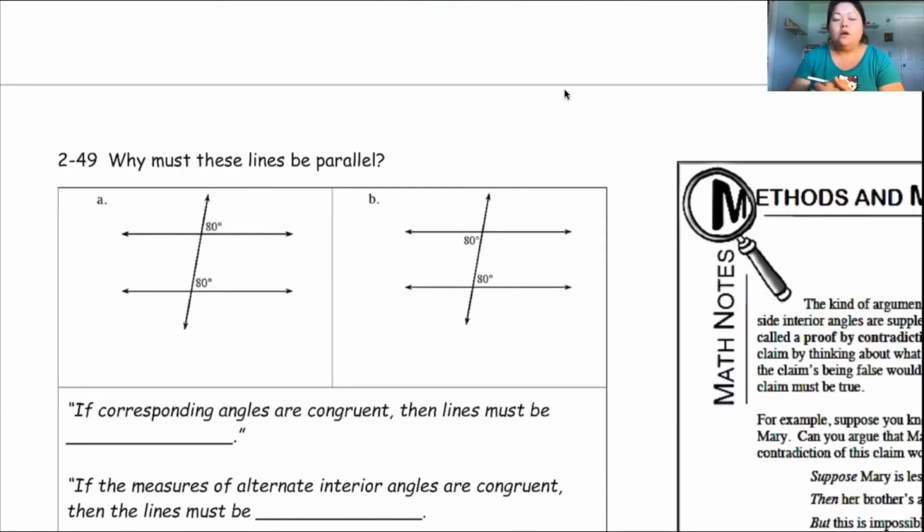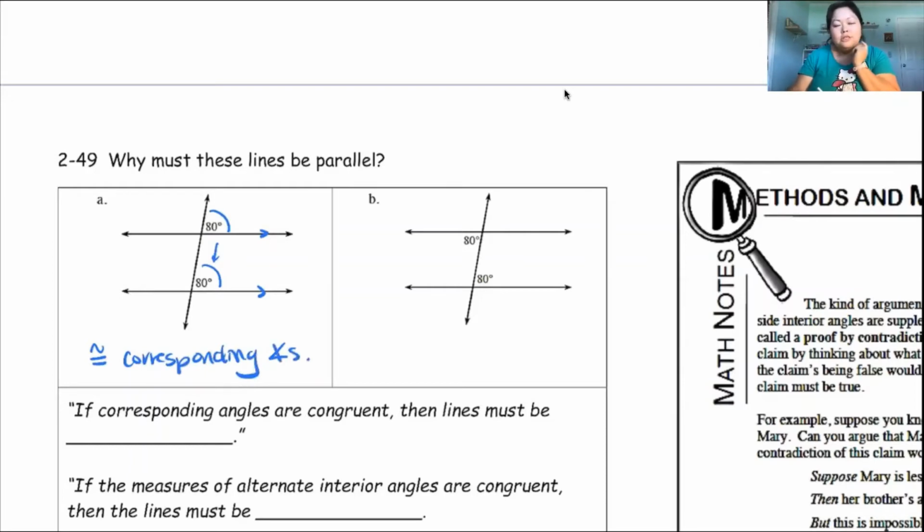Okay. So are there other angles that make parallel lines? Yes. Are there other relationships that make parallel lines? Yeah. So let's take a look at number 249 here. This is what we did in the previous lessons as well. Here you have this 80 degree angle and you slide it down and it's the same position here. It's also 80 degrees. What is that relationship called? I believe that it's called corresponding angles. So if my corresponding angles are congruent, I once again have beautiful parallel lines. So why must these lines be parallel? Because I have congruent corresponding angles. That was the second relationship we had.